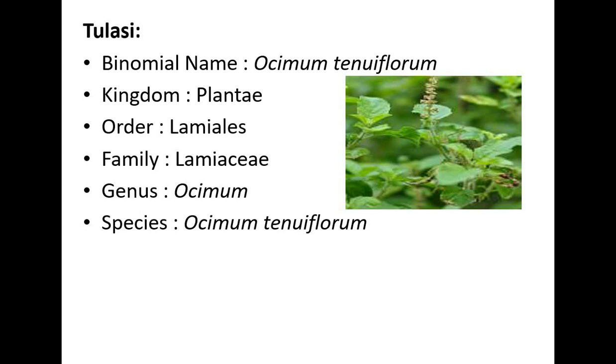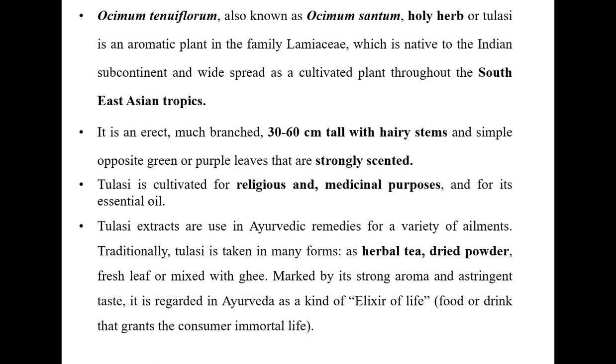Next we can discuss Tulasi. The Tulasi tree is a traditional medicine. Most houses keep it first, with God's blessings. The binomial name is Ocimum tenuiflorum, kingdom Plantae, order Lamiales, family Lamiaceae, genus Ocimum, species Ocimum tenuiflorum. Ocimum tenuiflorum, also known as Ocimum sanctum, is a holy herb, otherwise known as Tulasi. It is an aromatic plant with a flavor, native to the Indian subcontinent and present in most places in the Southeast Asian tropics.